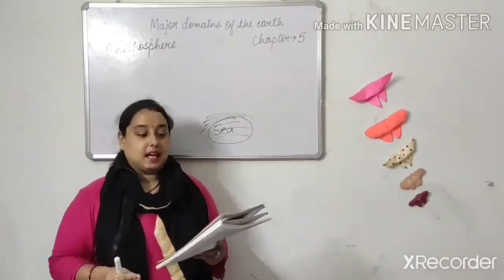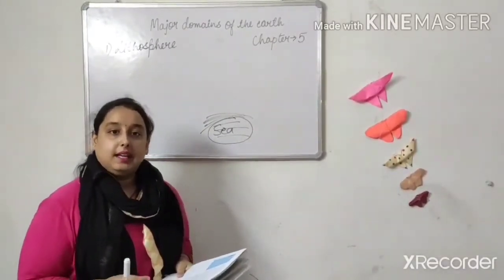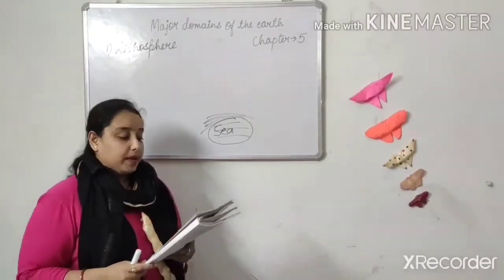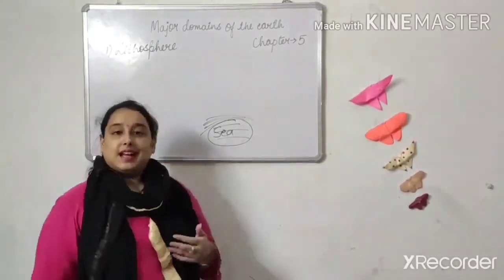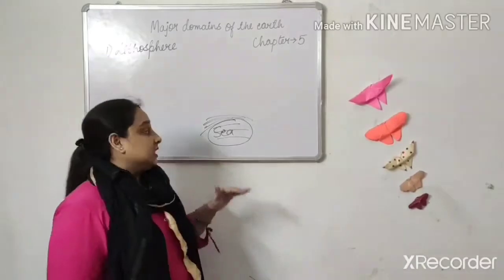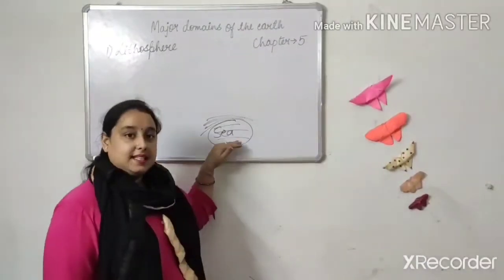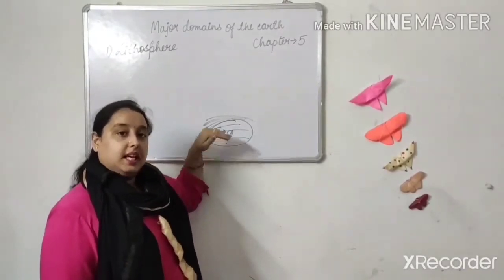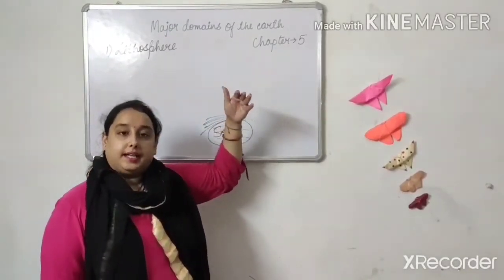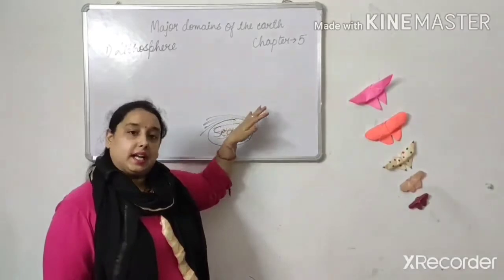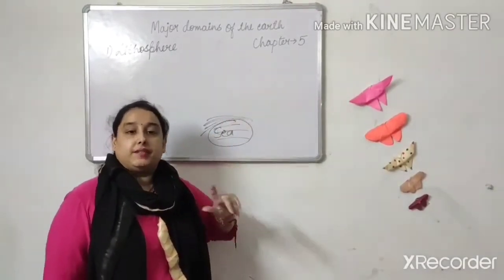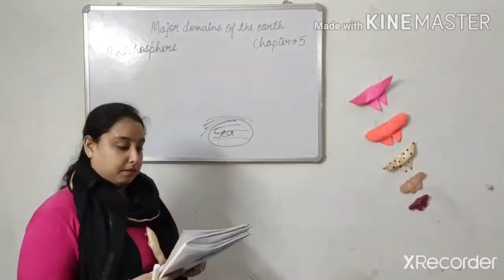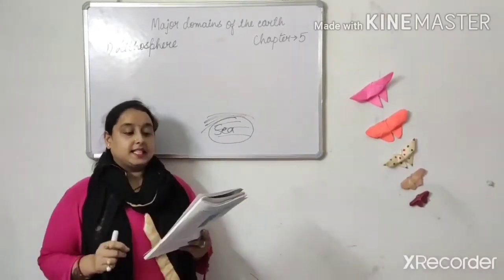That is 8,848 meters above the sea level. As I have told you, the level of the sea is zero level. तो zero यानी कि sea से Mount Everest की जो height है, what is the height? 8,848. Please remember this.